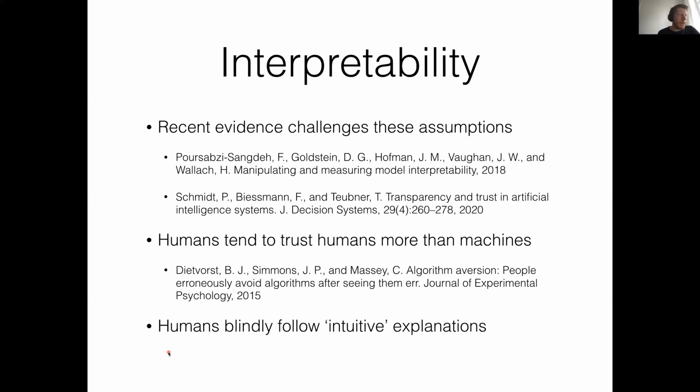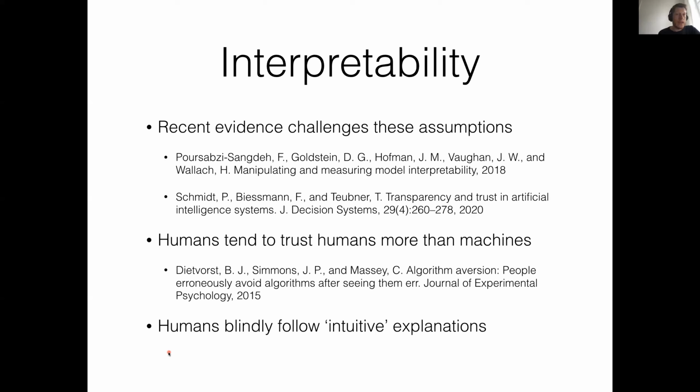And the other extreme, too much trust, is also something that we've observed in our experiments: people follow intuitive explanations blindly. And by intuitive, I mean explanations that look similar to human-generated explanations. So it's important that humans have a healthy or well-calibrated level of trust towards AI systems. And we see that sometimes explanations can distort the right level of trust in a machine learning system. That's what recent experimental evidence suggests.